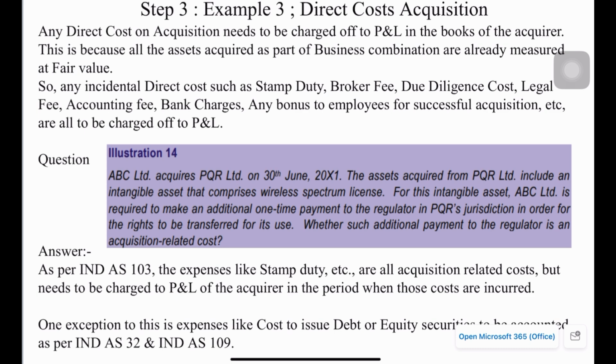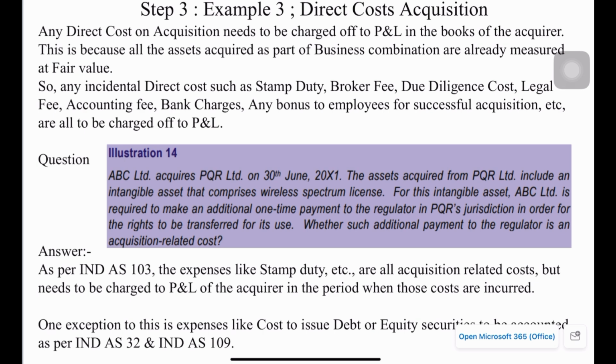In this example, I will talk about the direct cost of acquisitions. If you recollect, in the case of a business combination, any direct cost relating to acquisition should be charged off to P&L in the books of the acquirer, and these expenses cannot be capitalized.